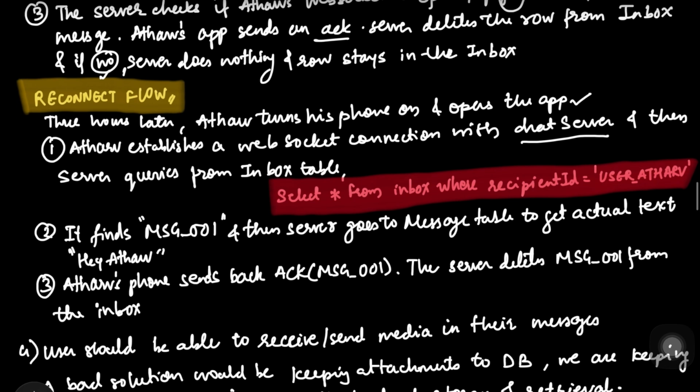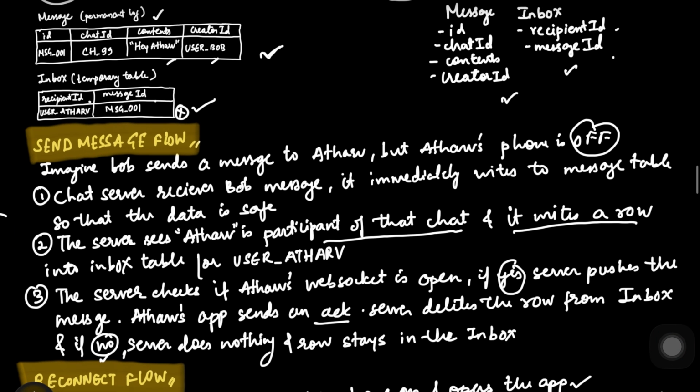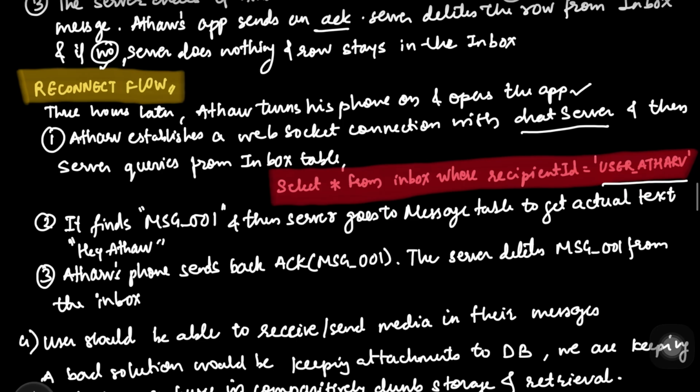So in the inbox table, as I told, the server will be querying for the recipient ID, which is user Athar, who just came online. Here in our case it finds message 001 in the inbox table, and then the server goes through the message table and gets the actual text, which is "Hey Athar." Athar's phone sends an acknowledgement back once we have sent that message to his client. Okay, and the server deletes that message.